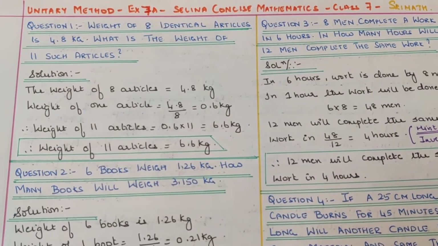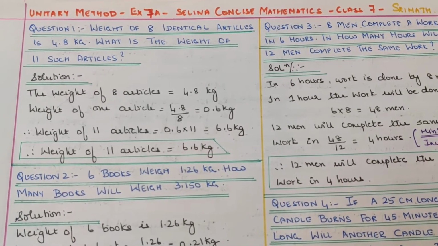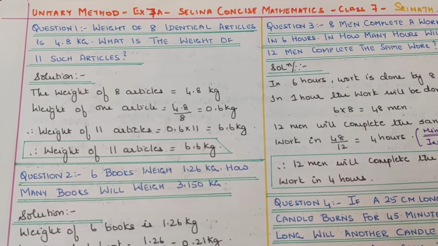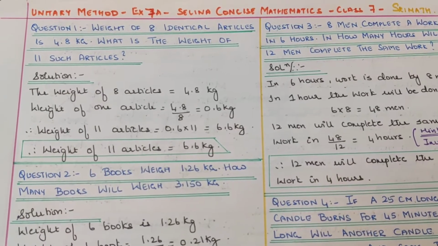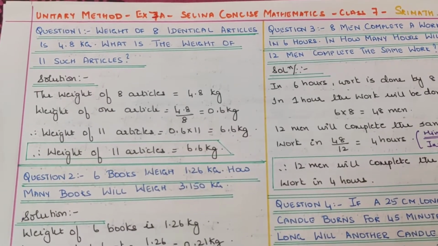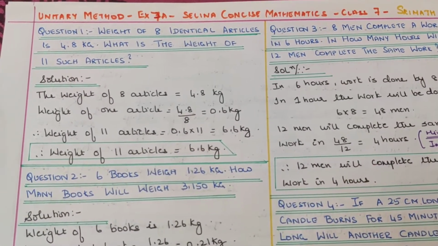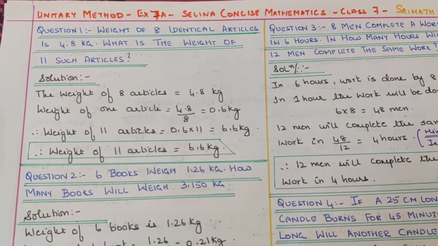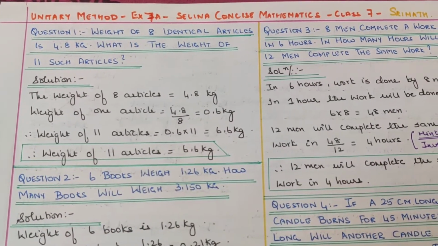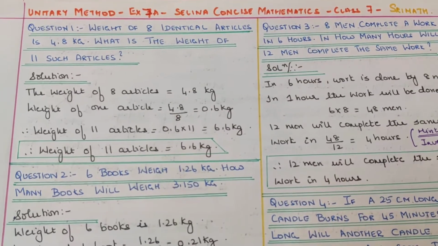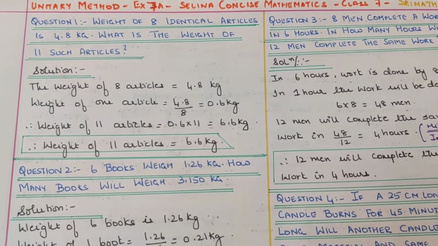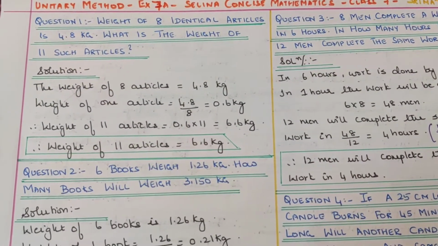Question 1. Weight of 8 identical articles is 4.8 kgs. What is the weight of 11 such articles? Very simple, guys. If the weight of 8 such articles is given, find the weight of each article, and once you get the weight of each article, you multiply with the number of articles that you need and that will give you the answer. The weight of 8 articles is 4.8 kg.